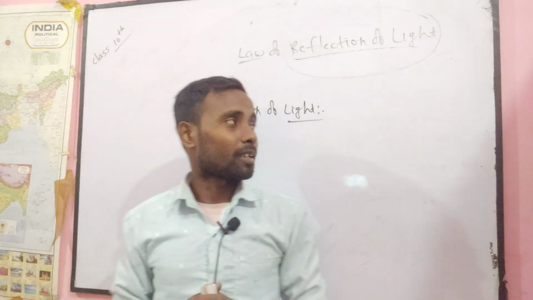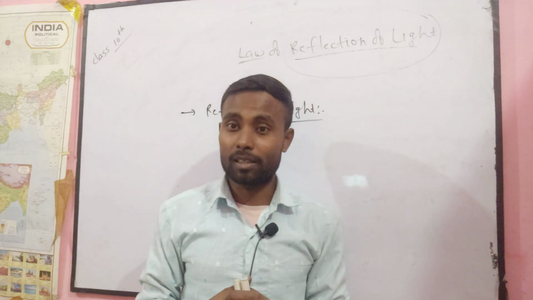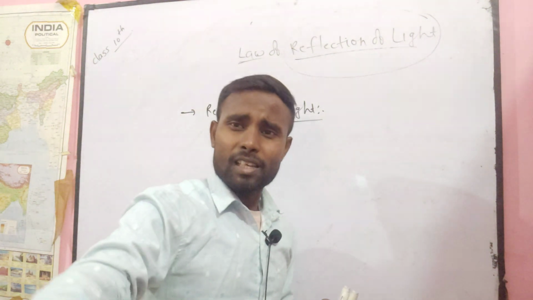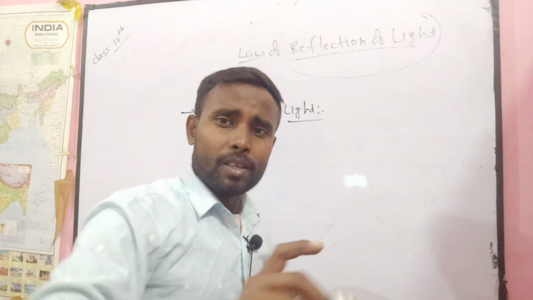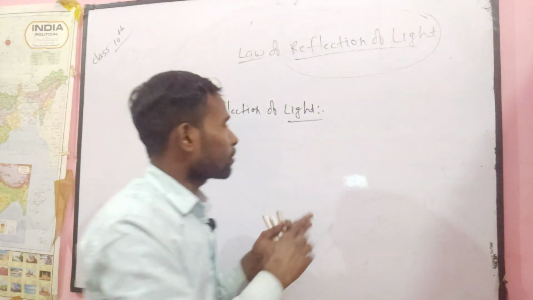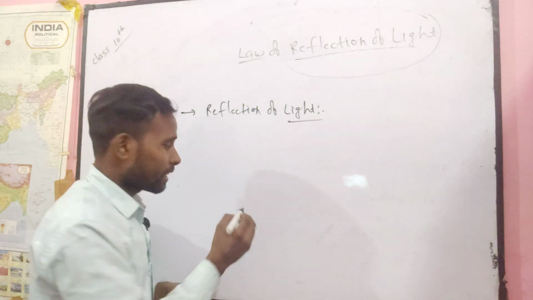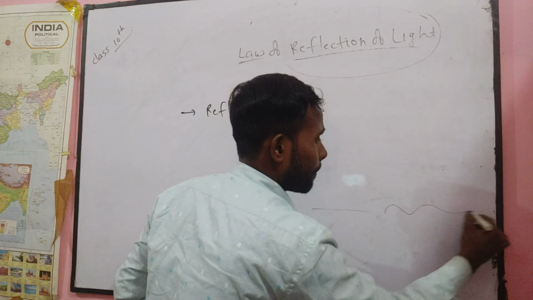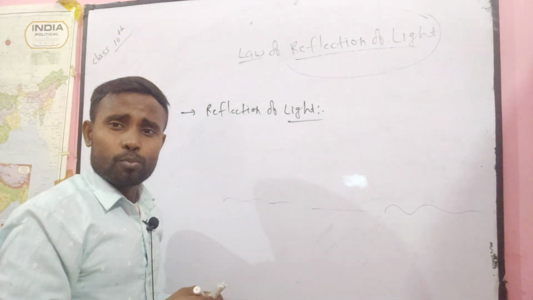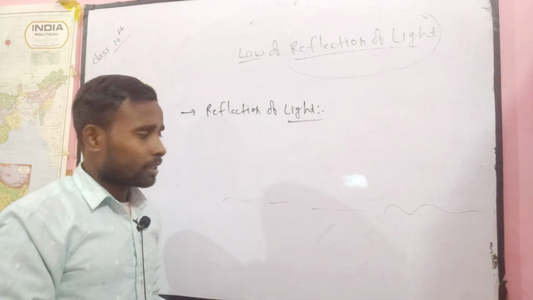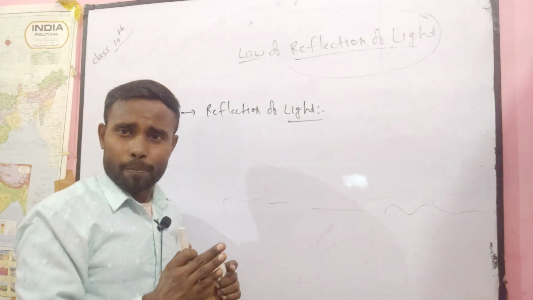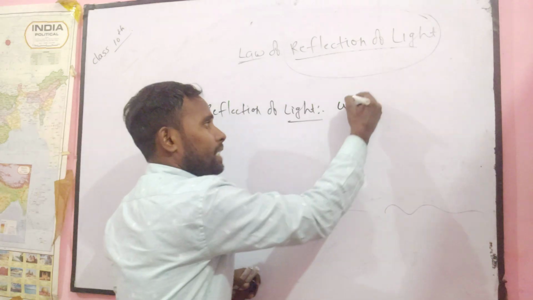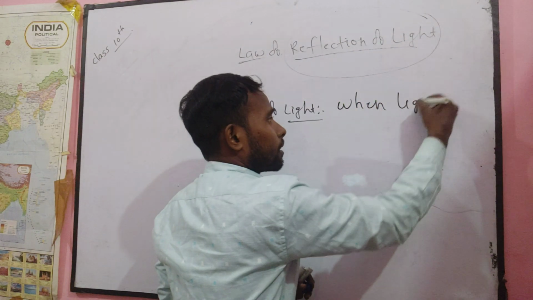Now you will ask, sir, how can I define it in a conceptual manner? Don't worry, I will explain it in detail. The definition of reflection of light is very easy. It doesn't matter whether the surface is zigzag, smooth, or plain, the definition is the same. So I want to define reflection of light: when a light ray